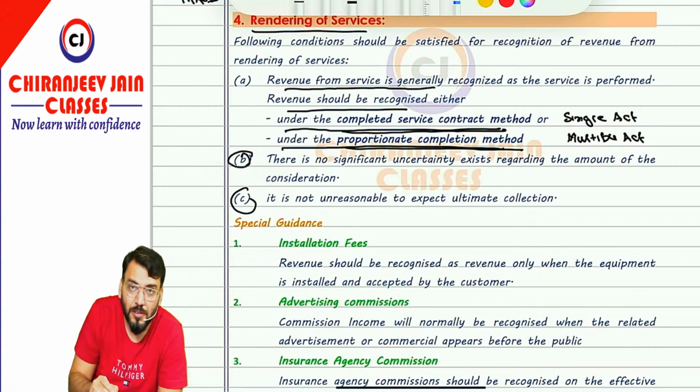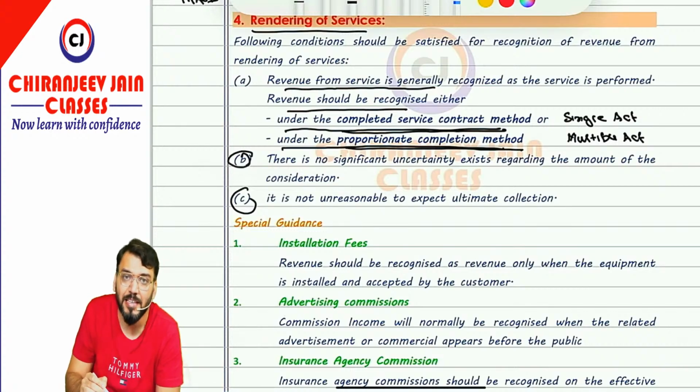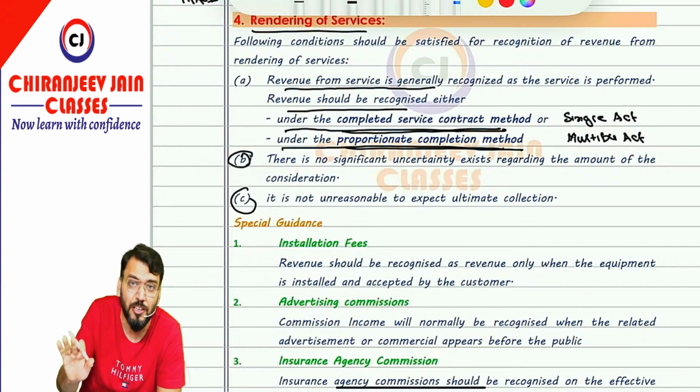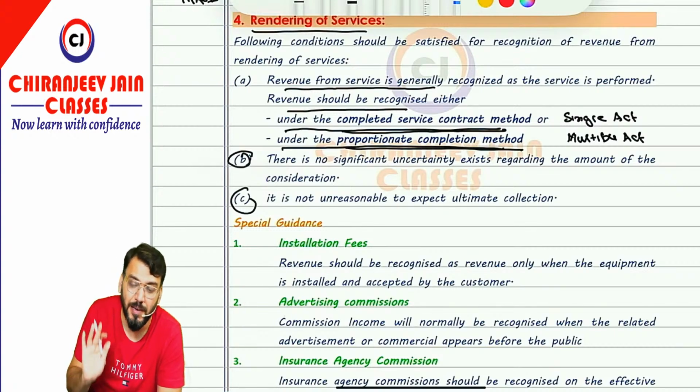We can say in this way, there is significant certainty regarding the amount of consideration. Means you know the amount of consideration, and it is reasonable to expect ultimate collection. Means it is probable that the entire amount will be collected. Probable means chances are more than 50% that the amount will be collected. But if you are unsure about the collection of that amount, then we need to postpone the revenue recognition. We can't recognize the revenue even though the first condition is satisfied. Understood? Yes sir.